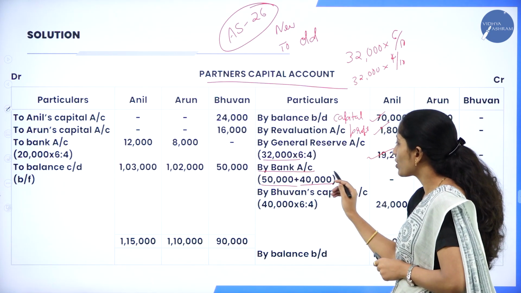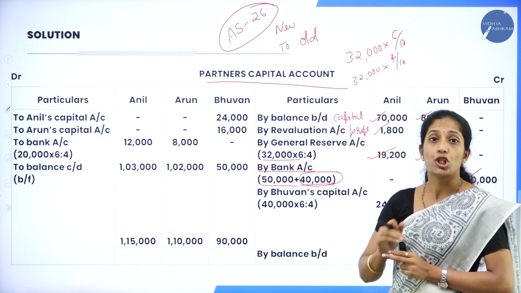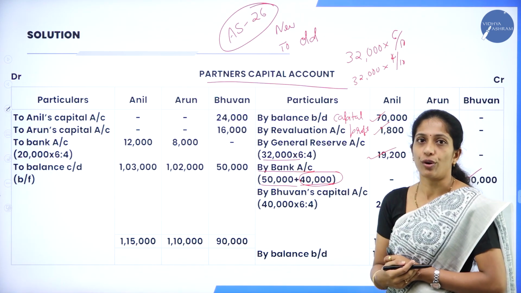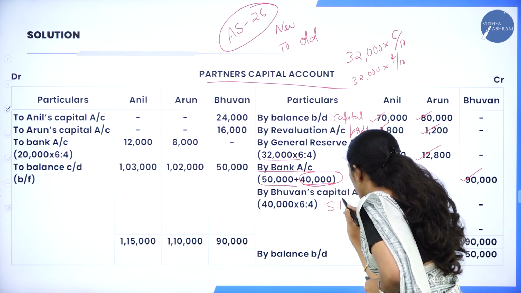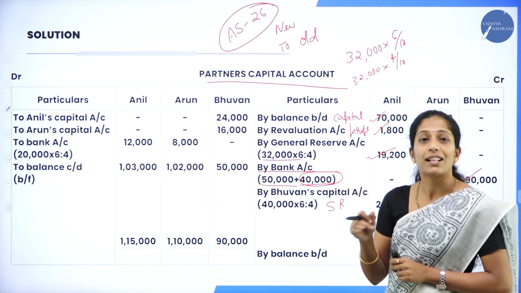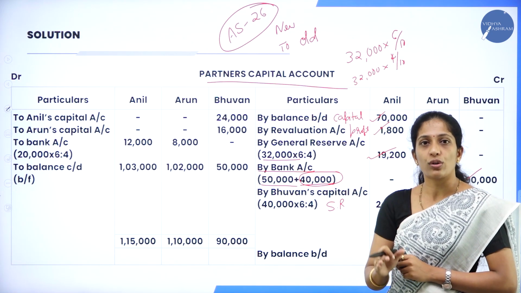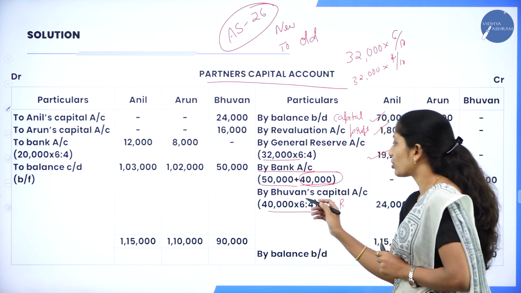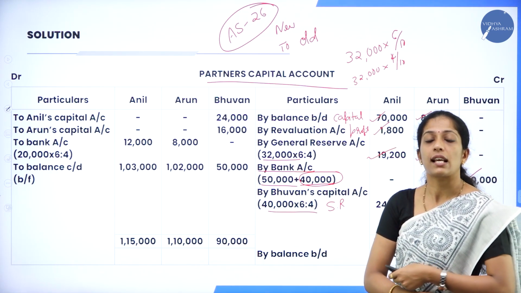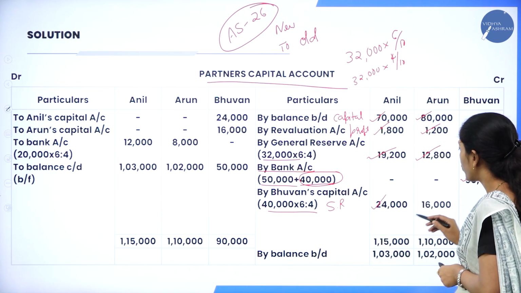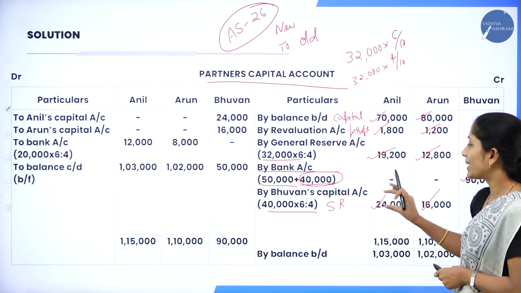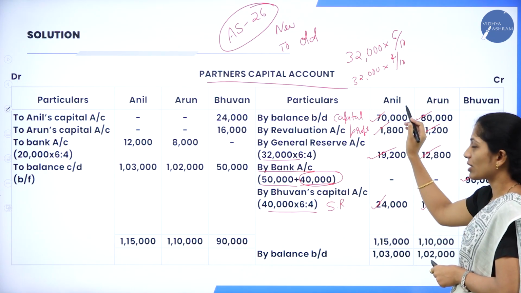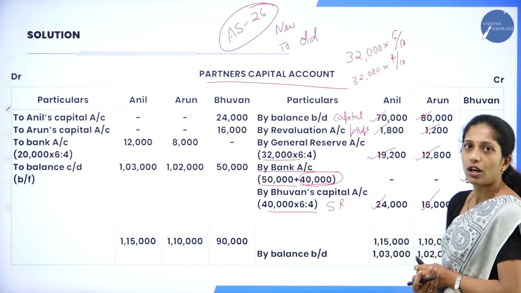Now what you have to do? You have to distribute this amount, that is the amount which is brought in the form of goodwill. So what is the amount? 40,000 into 6:4. This has to be divided in the sacrifice ratio, but in the question they have not given the sacrifice ratio. They have just given the old ratio. So the old ratio itself is considered as the sacrifice ratio. So divide this 40,000 into 6:4. How much will each partner get? 24,000 and 16,000, and make sure that you write the amount in the old partners' column, that is Anil as well as Arun. So here 24,000 in the column of Anil and 16,000 in the column of Arun.